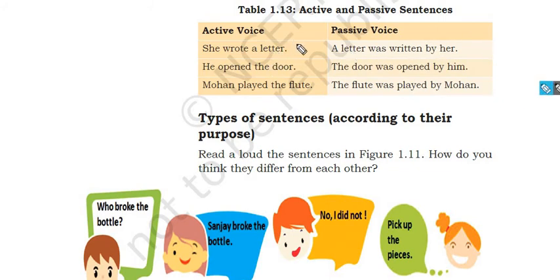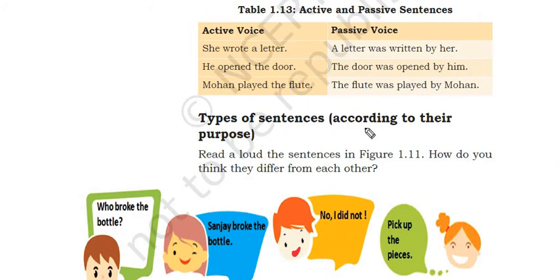She wrote a letter. Active. Directly you are saying, right? A letter was written by her. He opened the door. The door was opened by him. Mohan played the flute. The flute was played by Mohan. So active, passive. I hope you are getting the difference, right? How we have to change from active voice to passive voice.